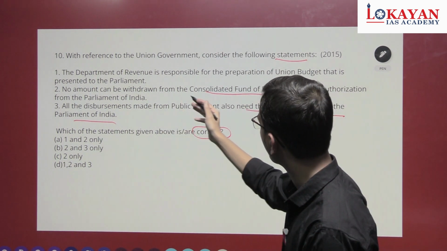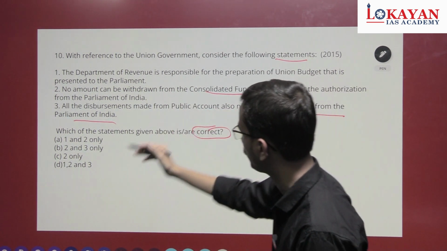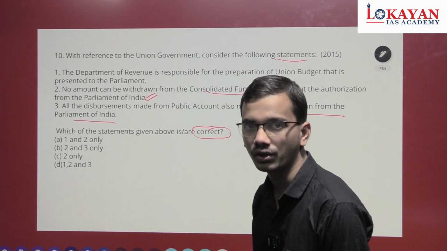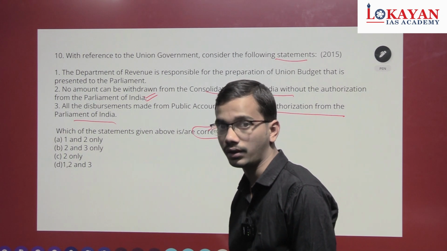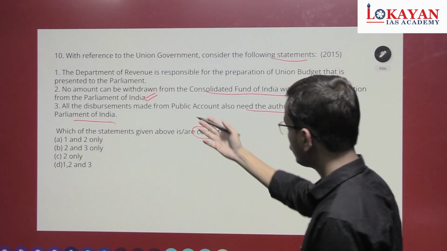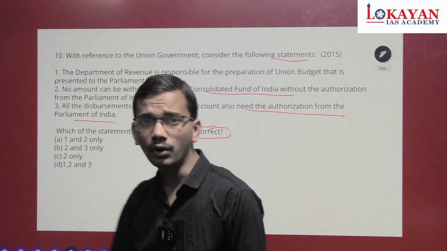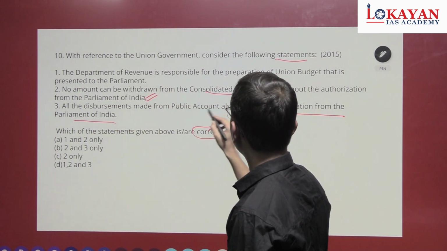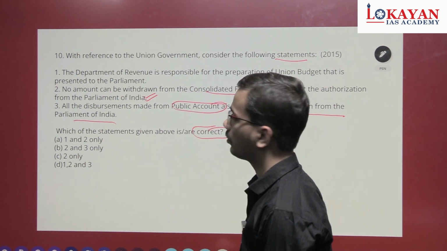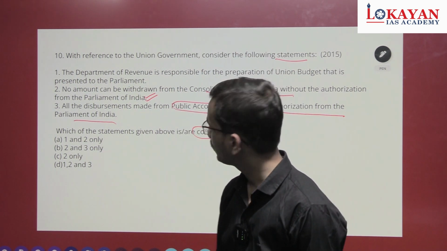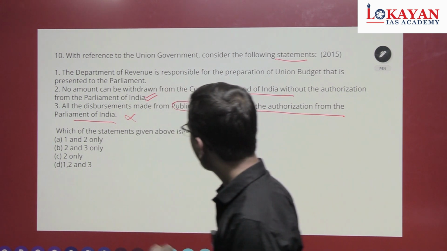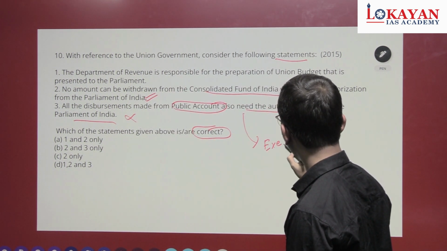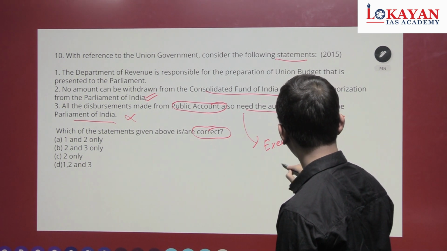No money can be withdrawn from Consolidated Fund of India without authorization of Parliament. Correct statement. That's the key feature of Consolidated Fund of India. We cannot withdraw money without approval of Parliament. Now read third. Same condition is applied for public account also. Is it correct? No. The money from public account can be withdrawn with executive action.